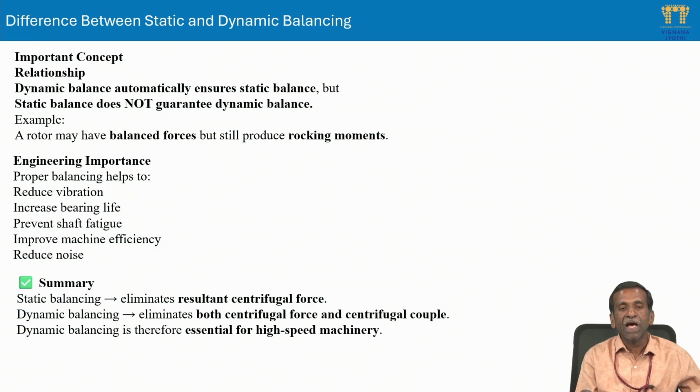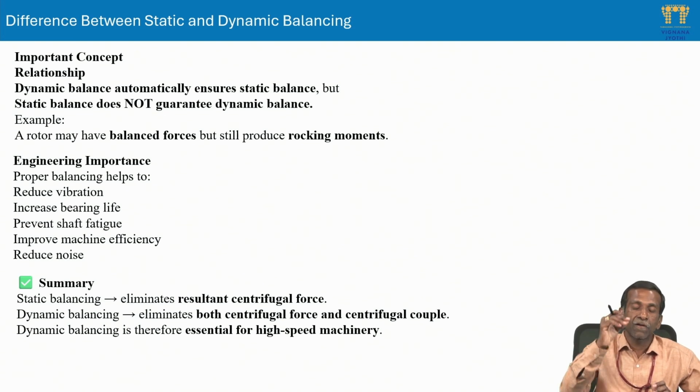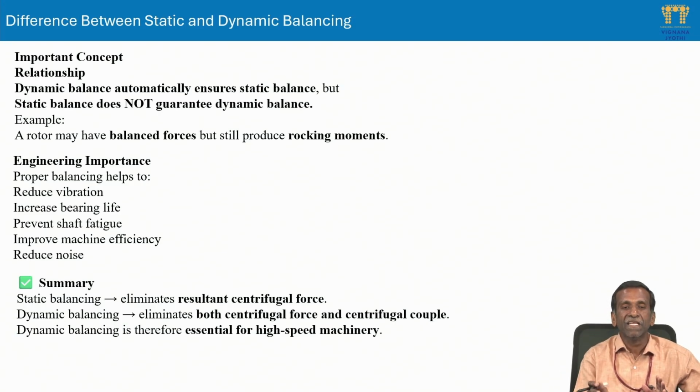If all the masses are properly balanced, it reduces vibration, increases bearing life and prevents shaft fatigue, because the shaft bends in different directions under rotating masses. If the rotating masses reverse their position exactly opposite, the shaft will bend upward, and if a mass is in the upward direction, the shaft will bend downward. This fatigue phenomenon in the shaft can be prevented if it is balanced. So the efficiency of the machine obviously improves and noise is reduced.